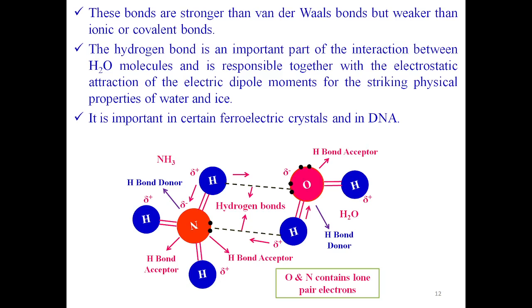So because of the hydrogen bond, the boiling point of water is 100 degrees Celsius, otherwise it would have been minus 80 degrees Celsius. So it is important in certain ferroelectric crystals and in DNA.